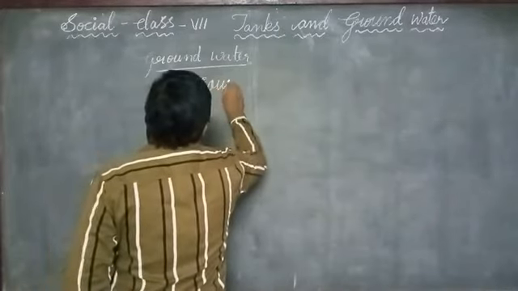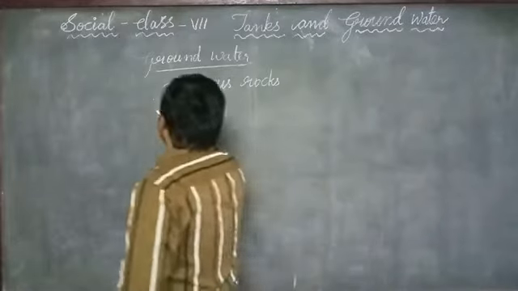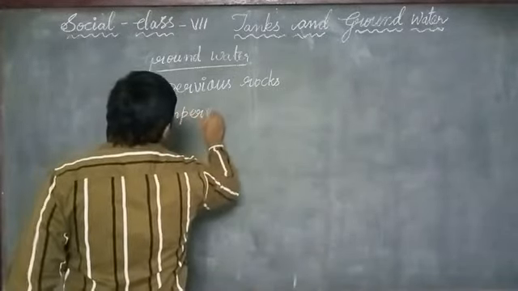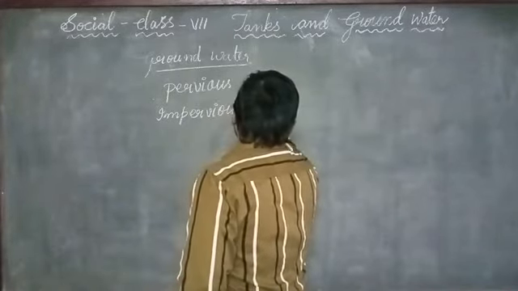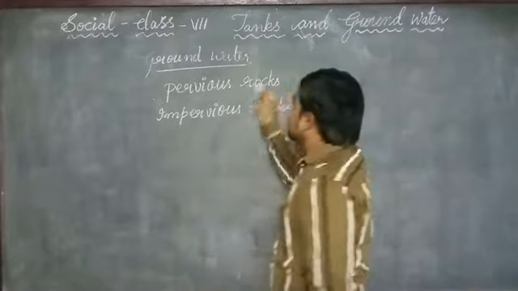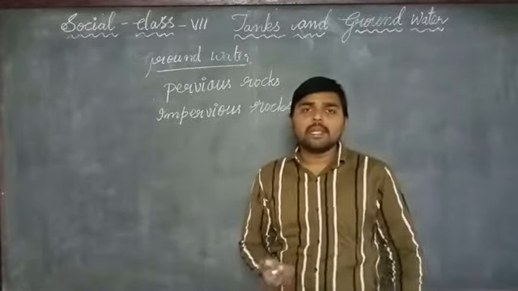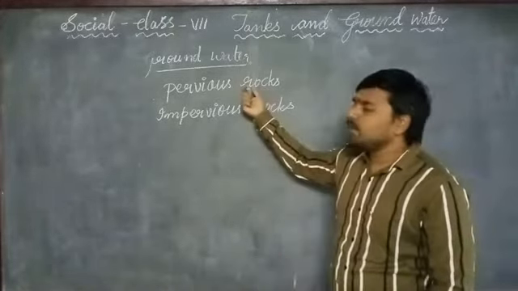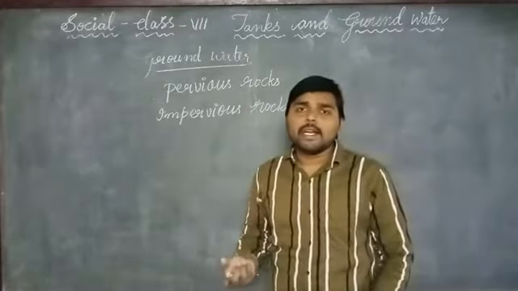Pervious rocks can let water enter into them. Why? Because they have a very porous nature. That's why they can let water enter into them.